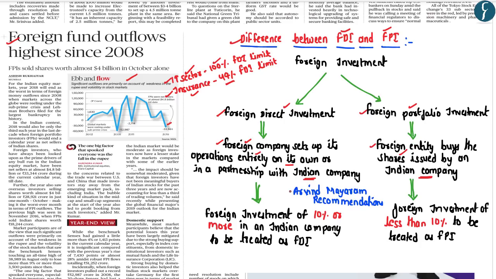Further, you need to note that the Government of India has accepted the recommendations of the Arvind Mayaram Committee with respect to the definition of FDI and FPI, wherein a foreign investment of 10% or more in an Indian company shall be treated as FDI by the Government of India. However, a foreign investment of less than 10% shall be treated as FPI. So these are the basic differences between FDI and FPI.